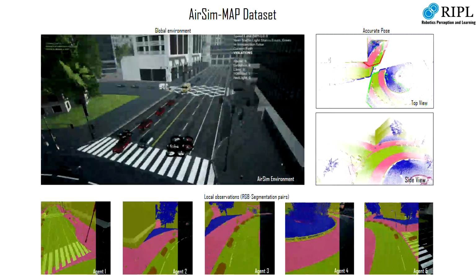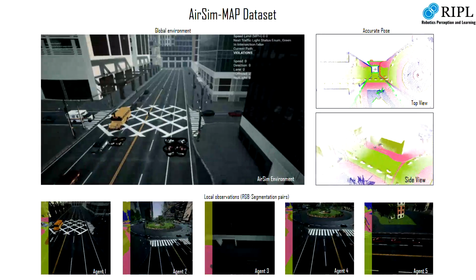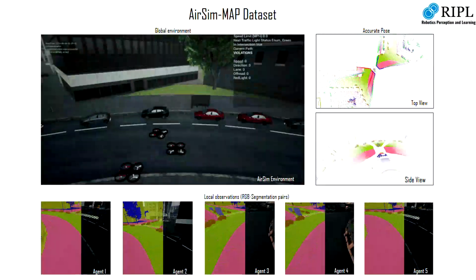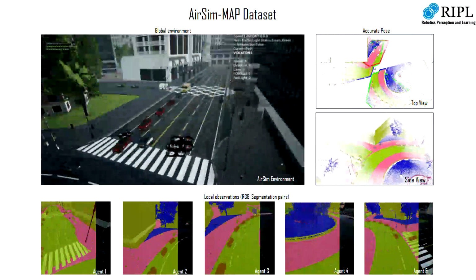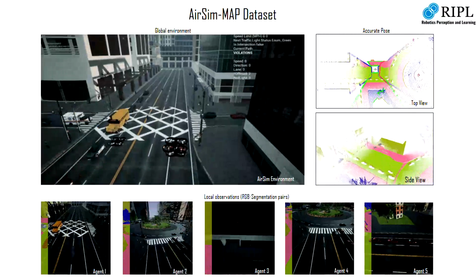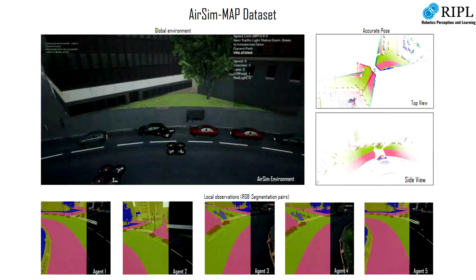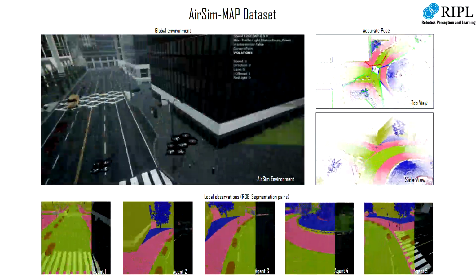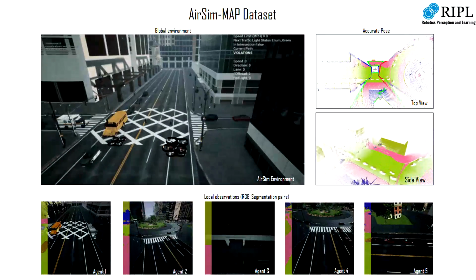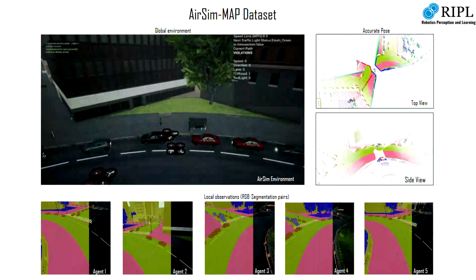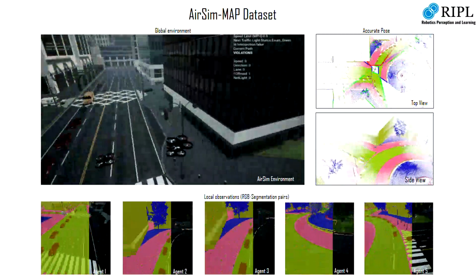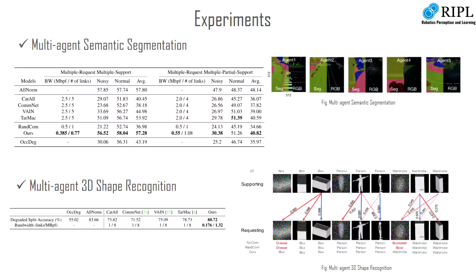We collect a multi-view semantic segmentation dataset, which is built upon the AirSim simulator. In the dataset, a group of 5 drones fly over a map with diverse landscapes, and we record the RGB image, depth map, pose, and semantic segmentation mask for each agent. We plan on releasing this dataset in order to allow other researchers to explore similar problems.